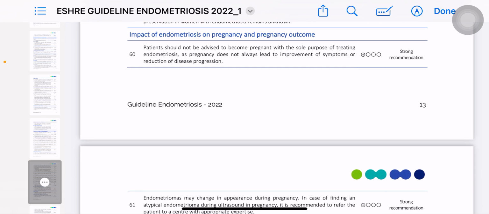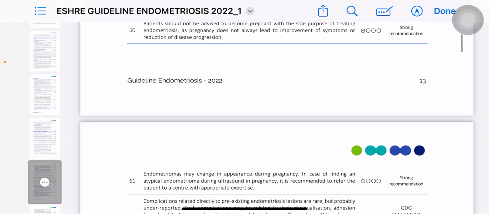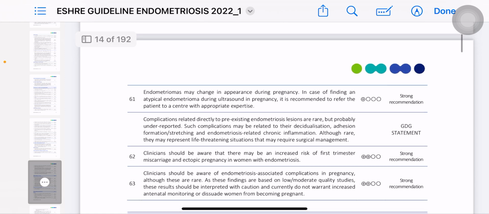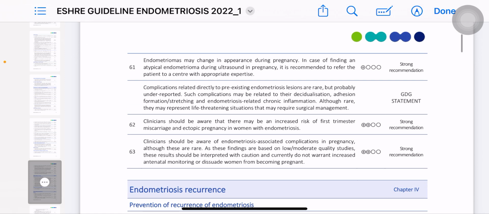Impact of endometriosis in pregnancy and outcome. So if the patient gets pregnant, what are the outcomes? Endometrioma may change in appearance during pregnancy. In case of finding an atypical endometrioma during ultrasound in pregnancy, it is recommended to refer the patient to a center with appropriate expertise.